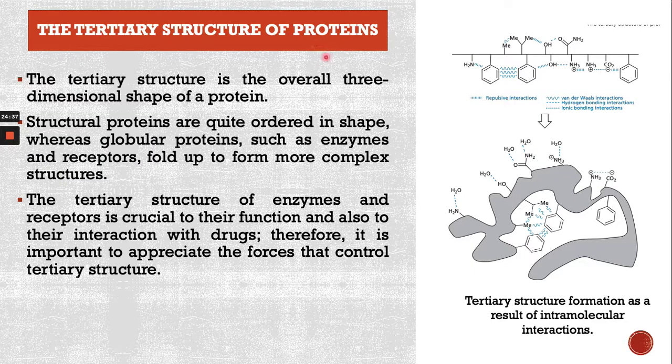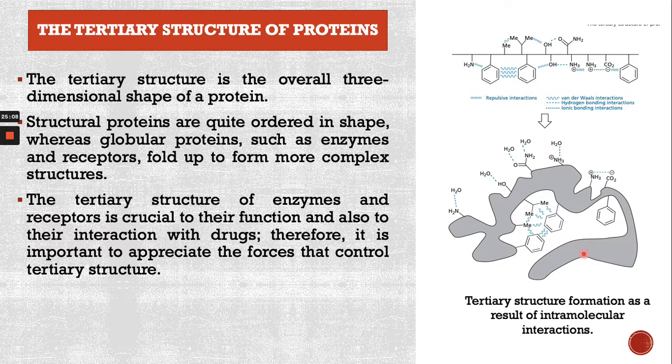The tertiary structure of the protein is its overall three-dimensional shape, which helps in the interaction of the protein with different compounds or drugs. These structured proteins are quite ordered, where globular proteins such as enzymes or receptors fold to form a more complex structure.